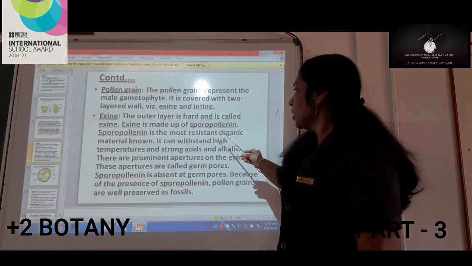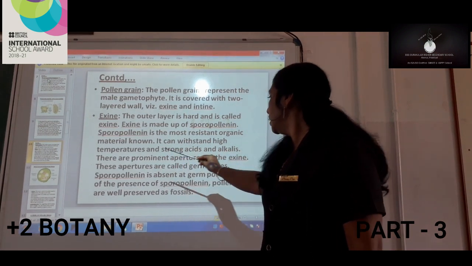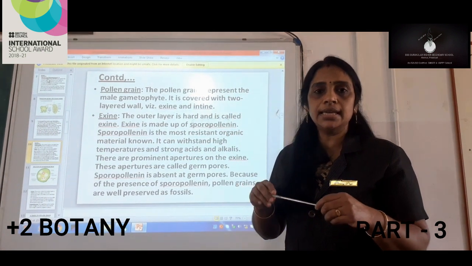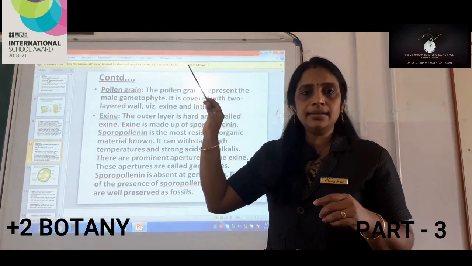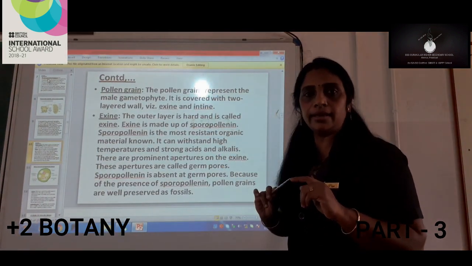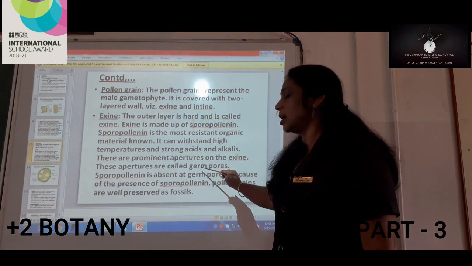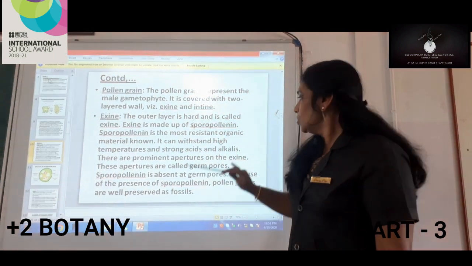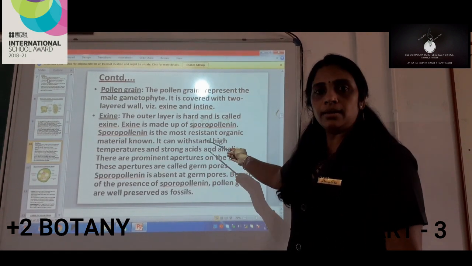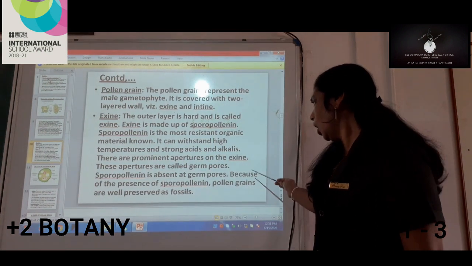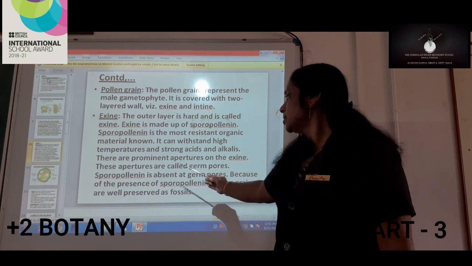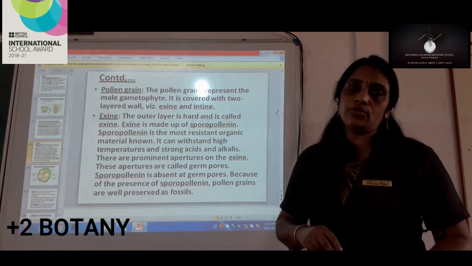Now, there are apertures seen in the exine. When we look at the structure of a pollen grain, in certain areas of the exine we can see small holes, or apertures, and these apertures are called germ pores. Sporopollenin is absent at the germ pores present in the exine. Because of the presence of sporopollenin, pollen grains are well preserved as fossils.